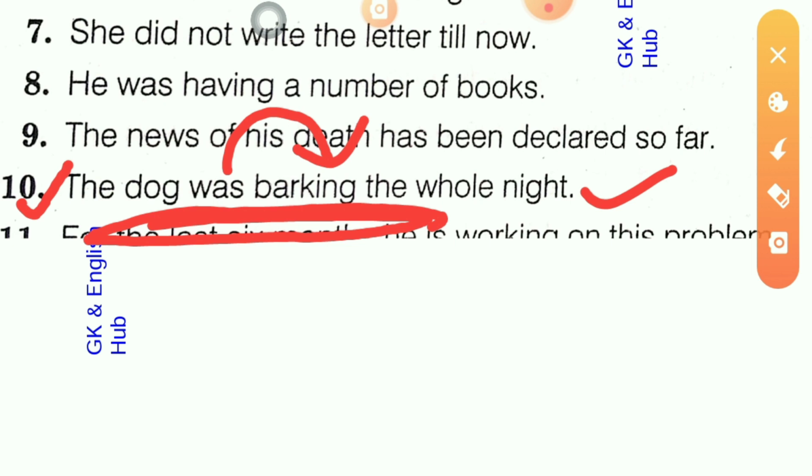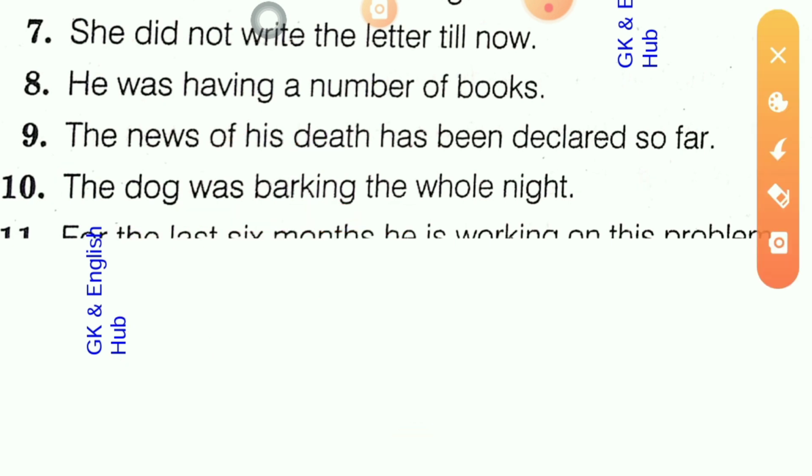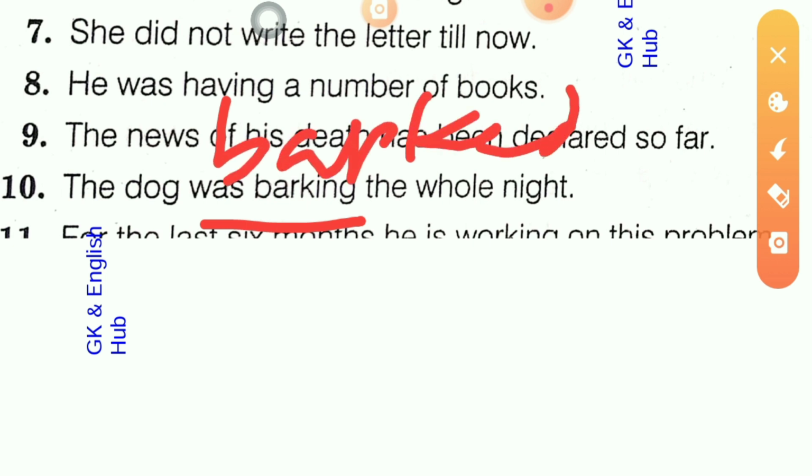If you have heard the discussion from the beginning, then you understand that the sentence would not be in past continuous. The proper form of this sentence will be simple past, as it denotes a definite past event. So in place of was barking, it will be barked, the simple past form of the verb. The dog barked the whole night, it will be the answer.